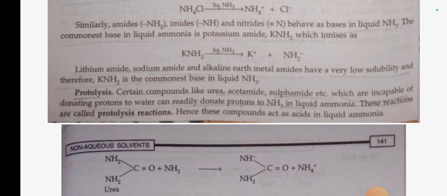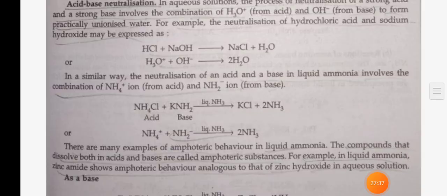Certain compounds like urea, acetamide, and sulfamide, which are incapable of donating a proton to water, can readily donate a proton to NH3 in liquid ammonia. These reactions are called protolysis reactions, hence these compounds act as acids in liquid ammonia. Example, urea plus NH3 gives NH-C=O-NH2 plus NH4+.